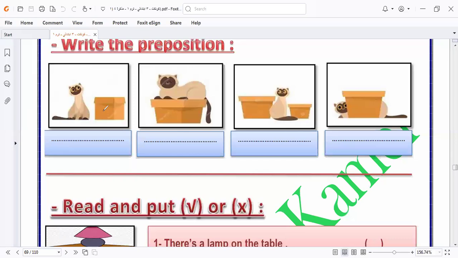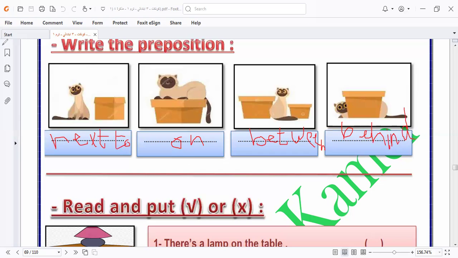Here the cat is what? The cat here is next to. The cat here is on. What is the place of the cat here? It is on. There is between. Okay, here the cat is between. In this exercise, it practices you on writing a preposition. It's important to know the prepositions. Here is behind. So here we have next to, on, between, and behind.